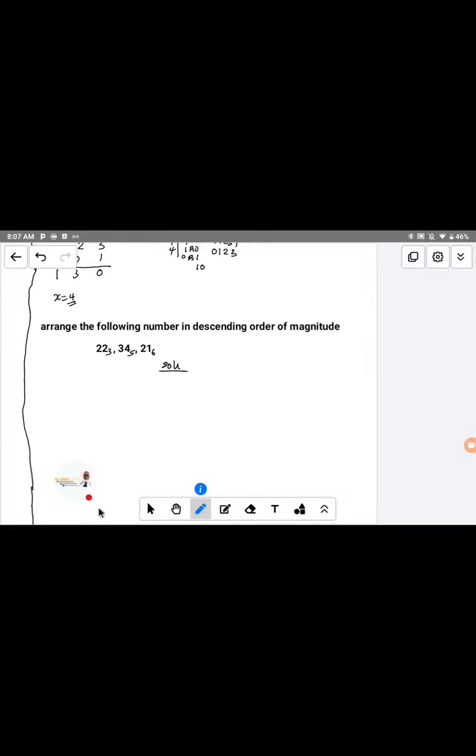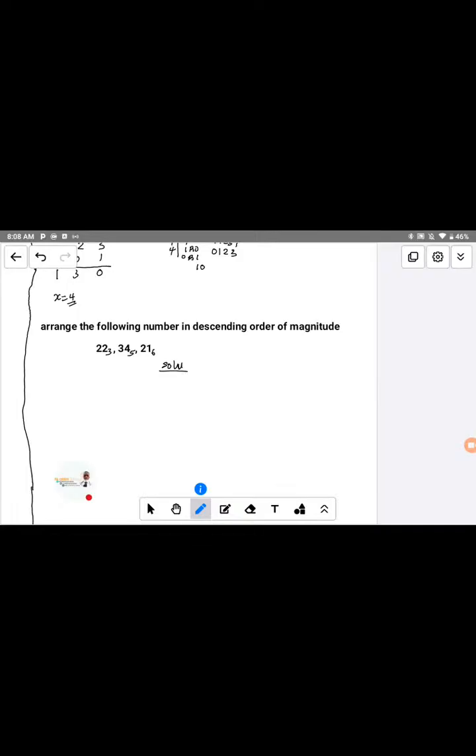We are told to arrange it in descending order. Many of you may ask what descending order means. That is the keyword you should take note of when talking about descending and ascending order.